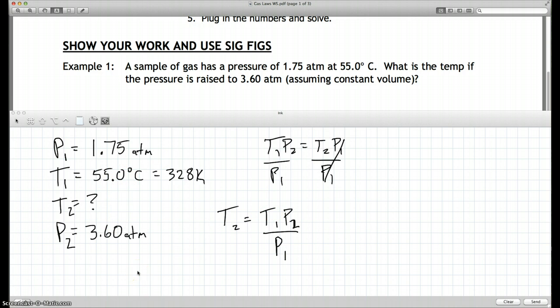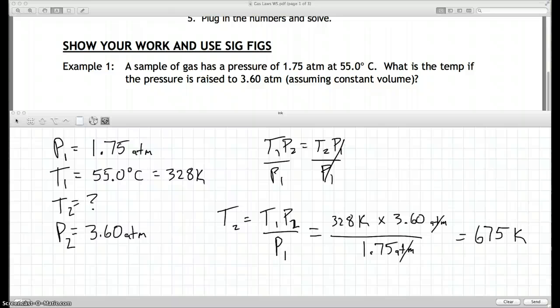I'm kind of running low on time, so I'm going to pause the video. If you want to pause the video at this point, do the math, get your answer, and then check your answer in a second. I'm going to pause the video and do the rest of the work, and you'll see the answer in just a second. Okay, there's your answer. 675 Kelvin should have been the answer you got.